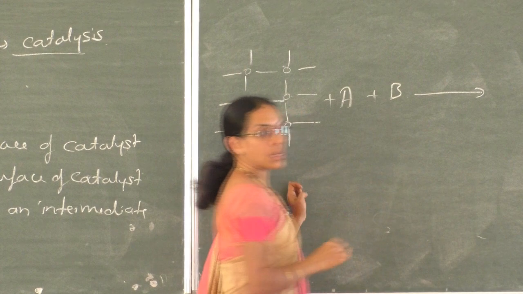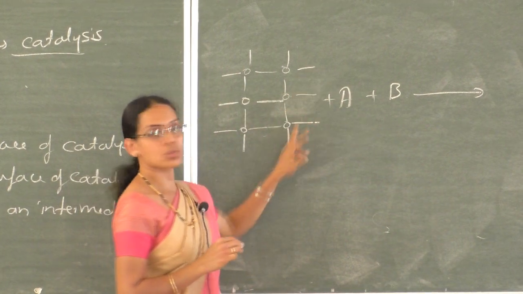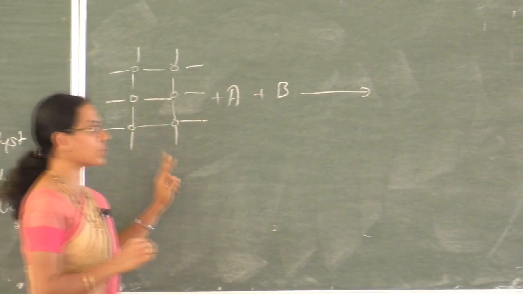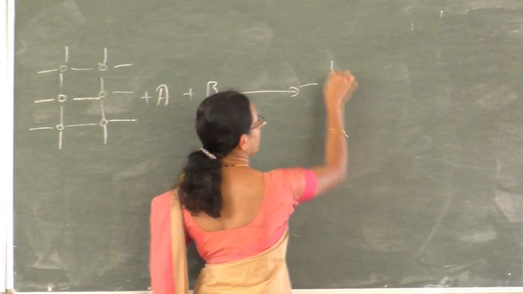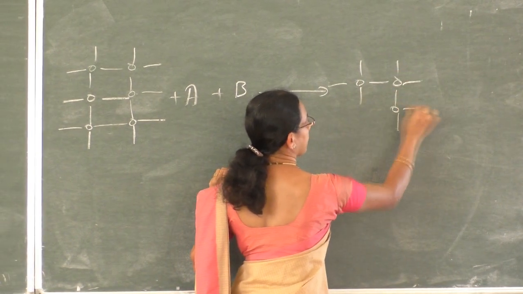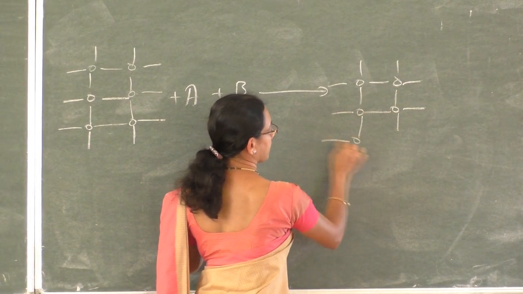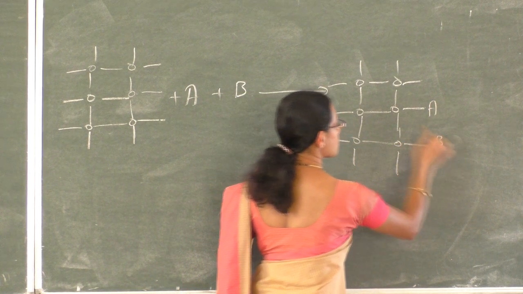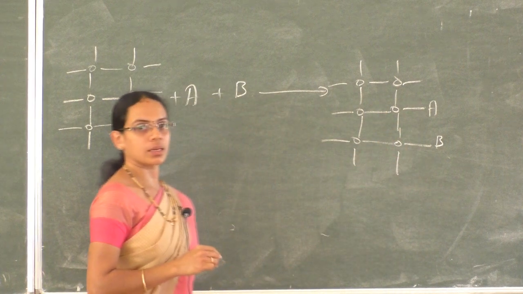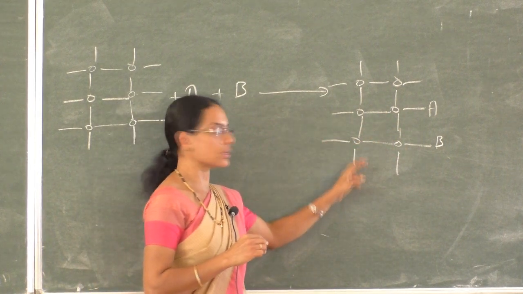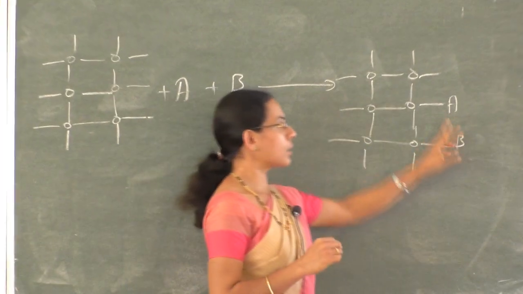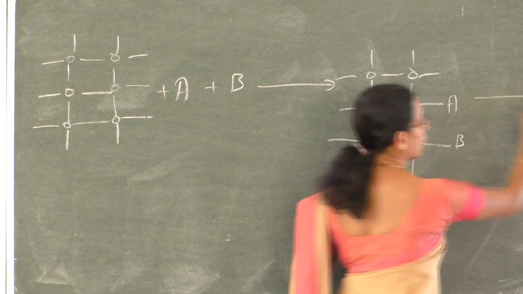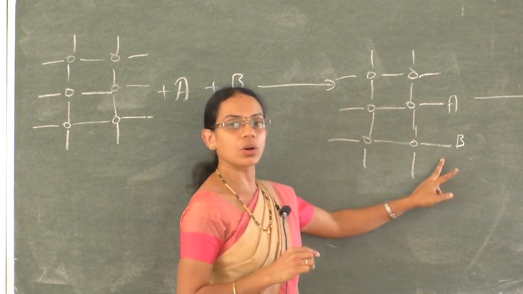And the second step is adsorption of the reactant on the surface of the solid catalyst. These reactants get adsorbed on the surface of the solid catalyst. Because of the presence of those free valencies, the reactants are adsorbed on the surface. This is the second step, adsorption of the reacting species on the surface of the solid catalyst.